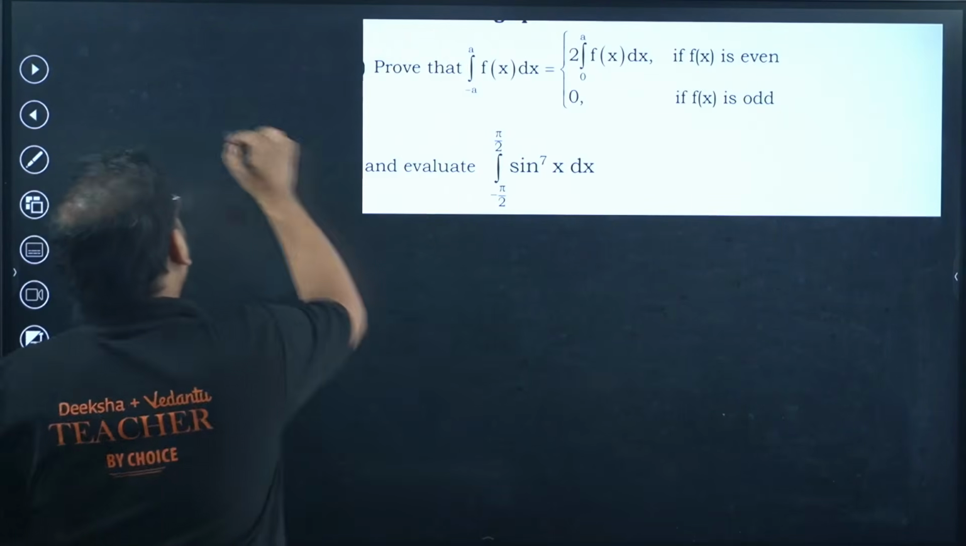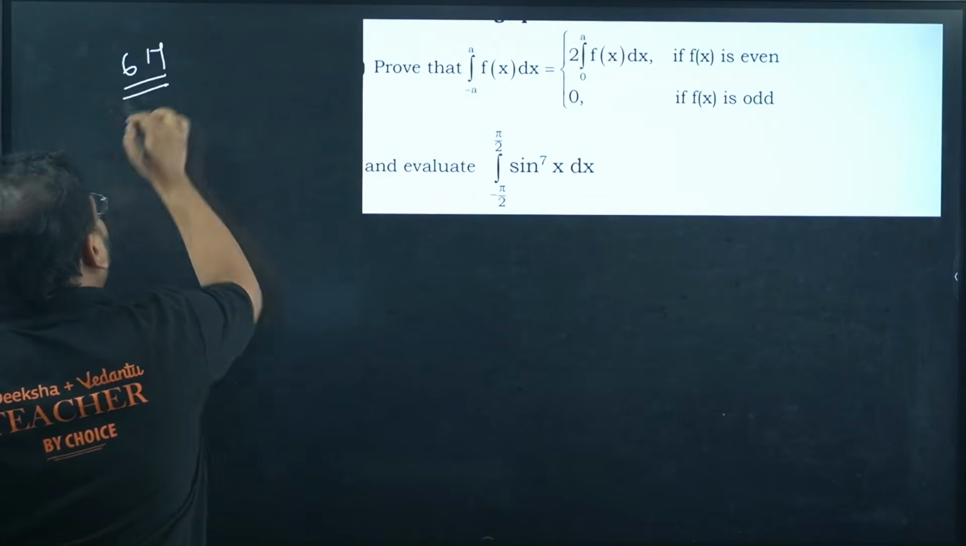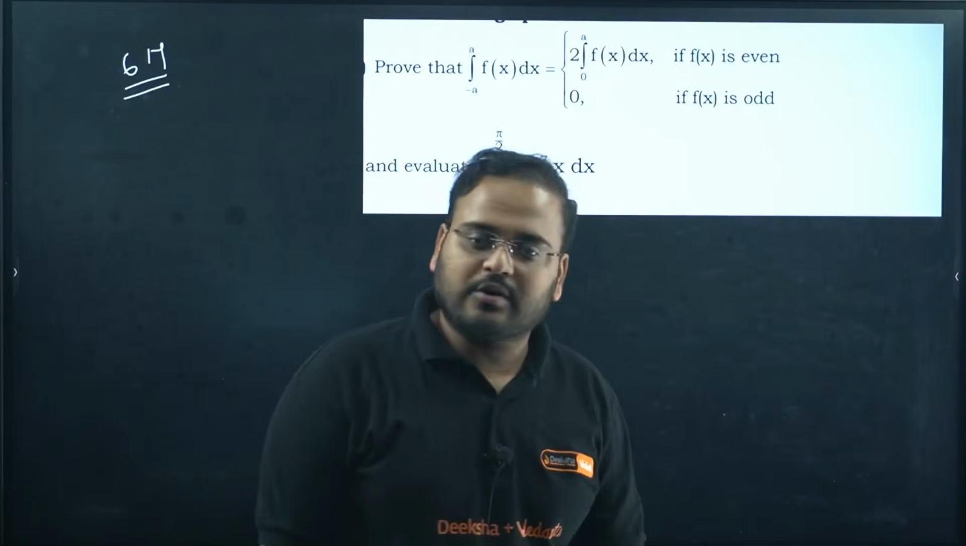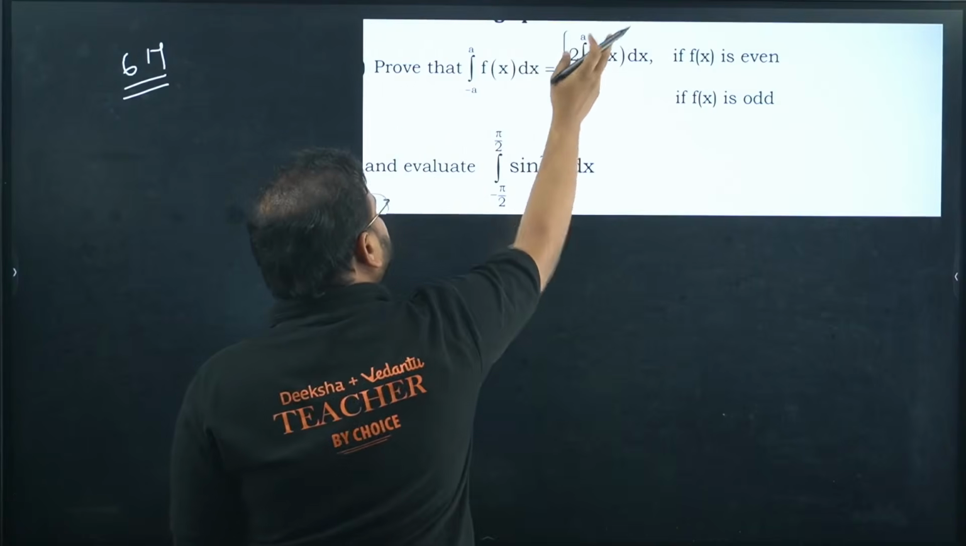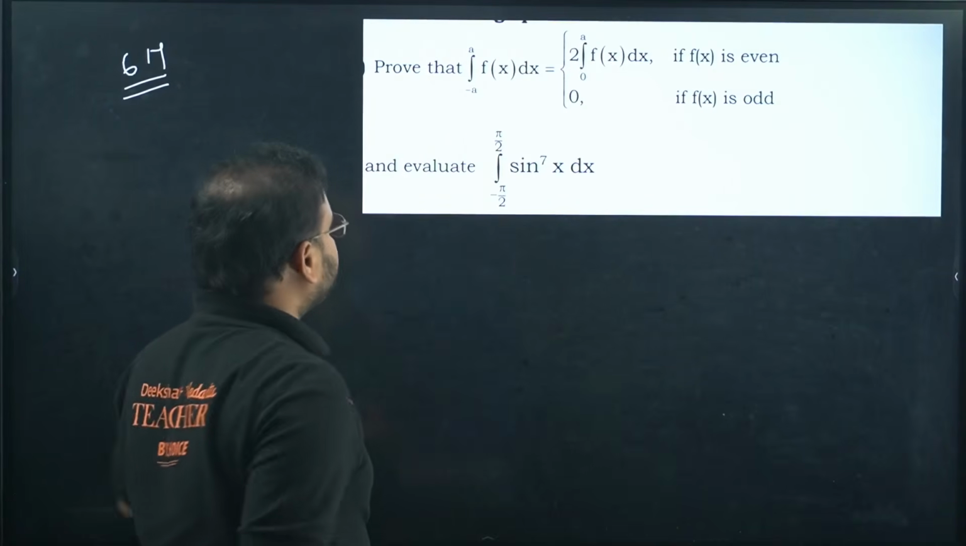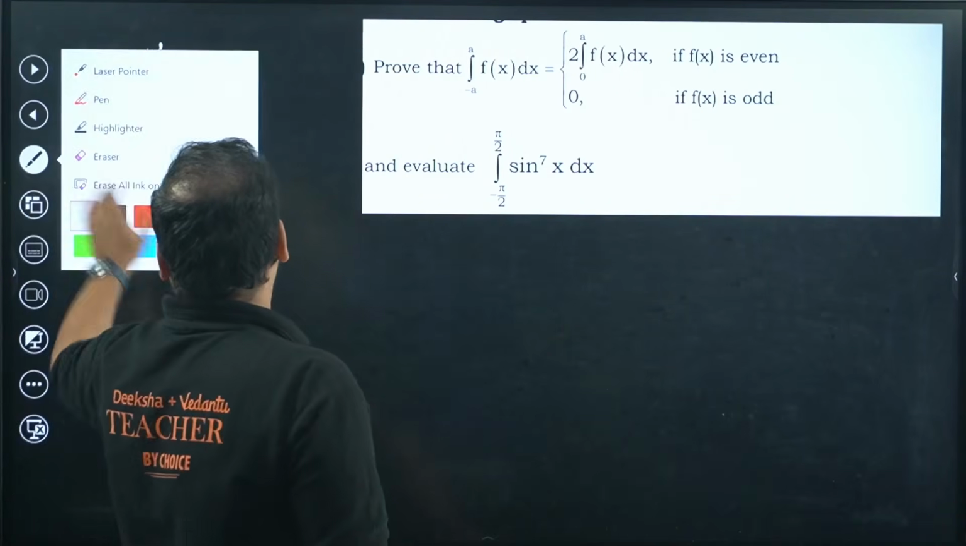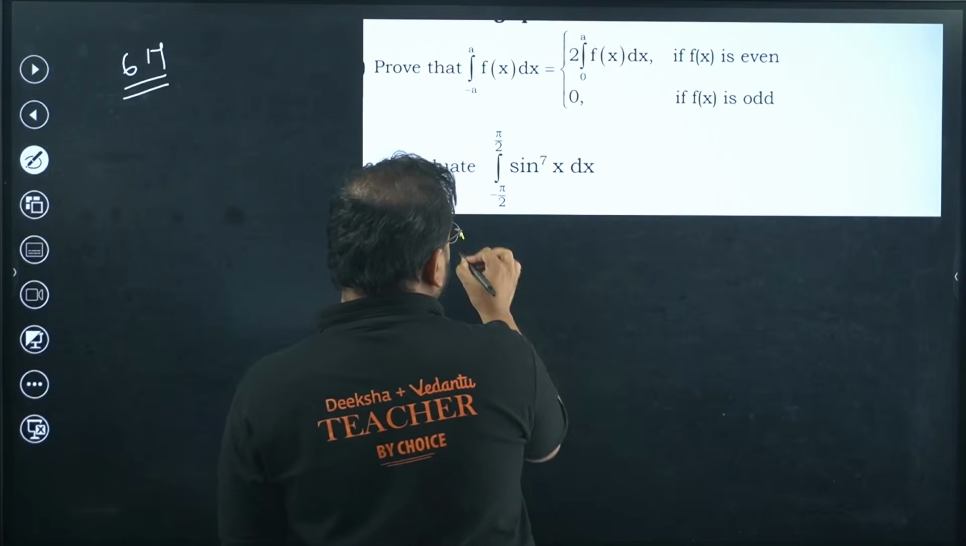Another question. This is a 6 marker, guys. Even and odd function. Let's solve this. We'll forget about this right now and this one. Just start from here. If you take just the LHS part right now.